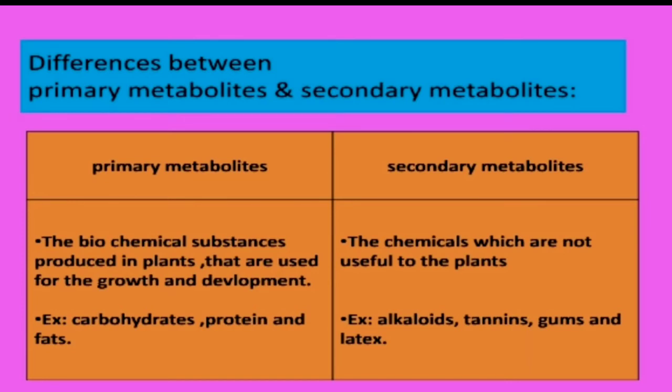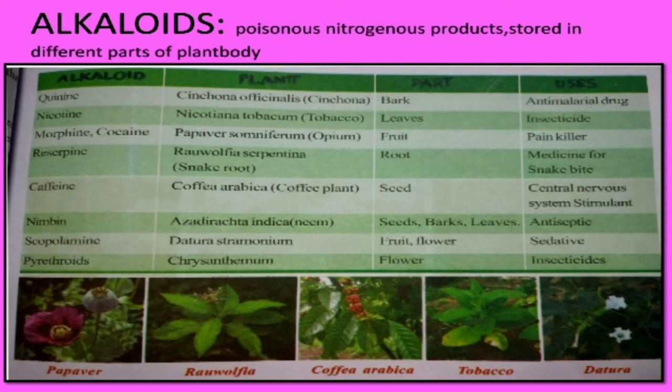Now, first we will see the alkaloids. Alkaloids are the poisonous nitrogenous products. They are stored in different parts of the plant body. So here the alkaloids are given in the form of a table. Suppose you take the tobacco plant, the alkaloid present in tobacco plant is called nicotine, and it is stored in the leaves and it is used as insecticide.